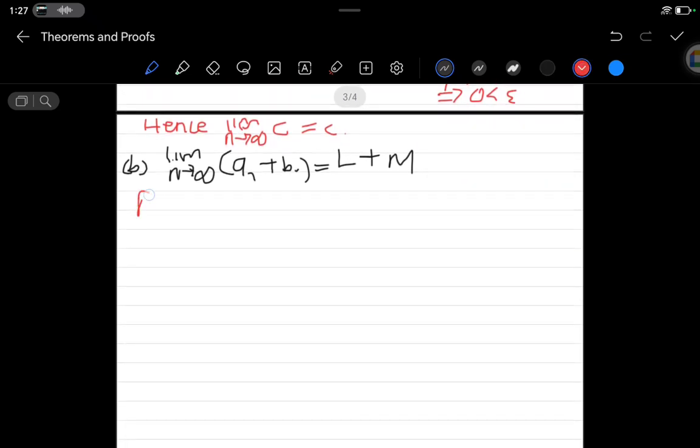I can come and say proof like that. First I let epsilon be greater than 0 and say there will exist N, an element of the natural numbers, such that for all n greater than N,